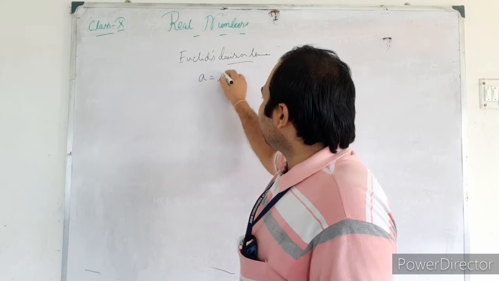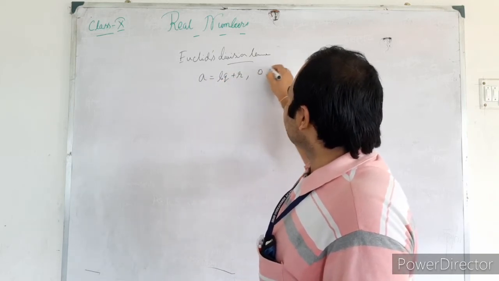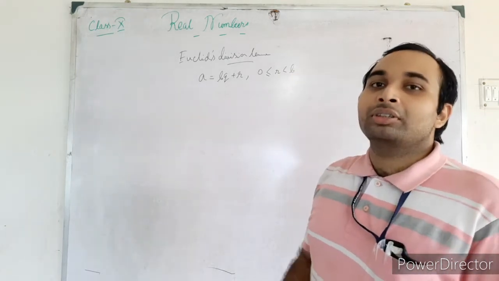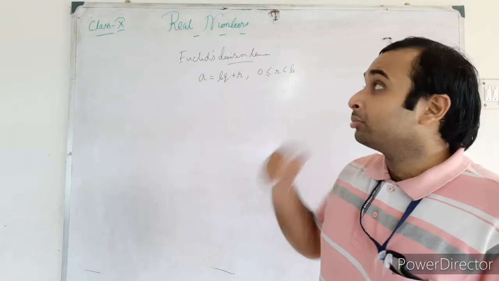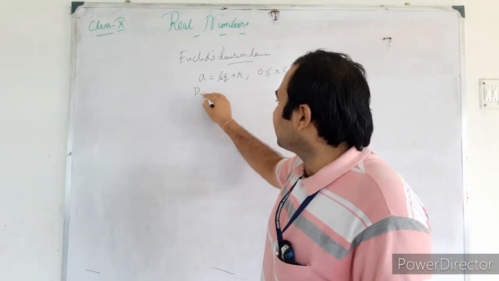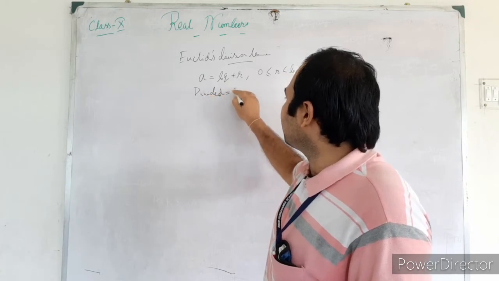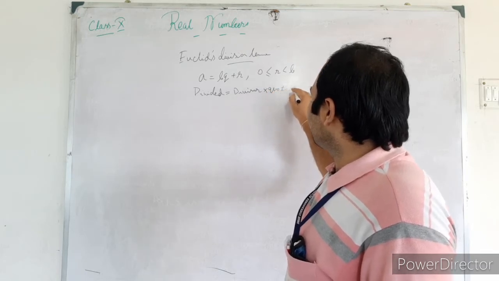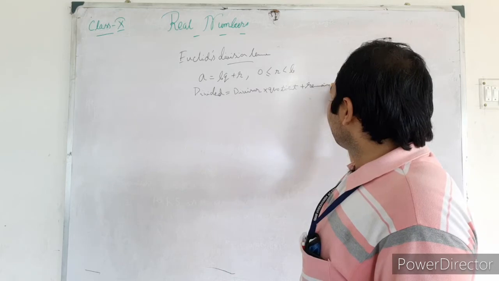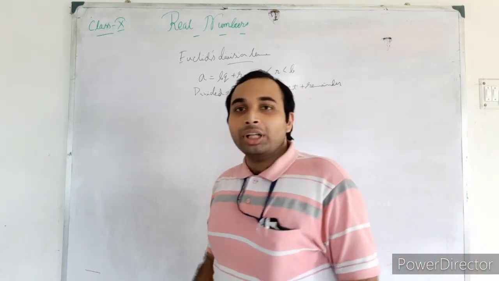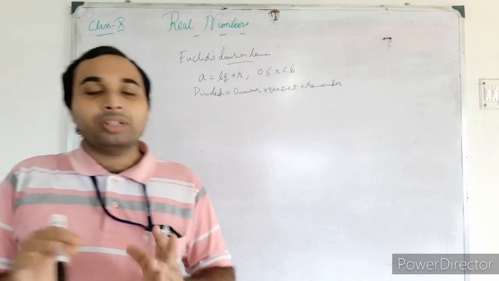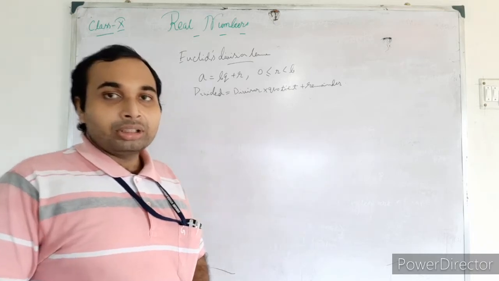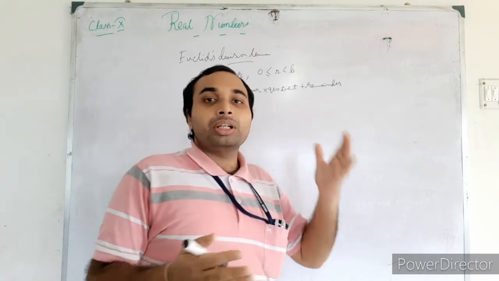I am writing it as a equals b q plus r, where 0 is less than or equal to r, and r is less than b. Do you know this one? Obviously you know, because if we write this in words, it is dividend equals divisor into quotient plus remainder. That is one of the most important properties you learnt in the junior classes, and you have used it in lots of sums. It is the main property of division sums.